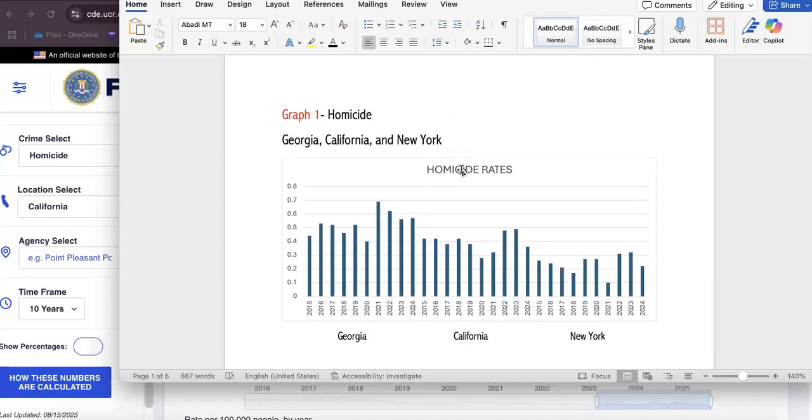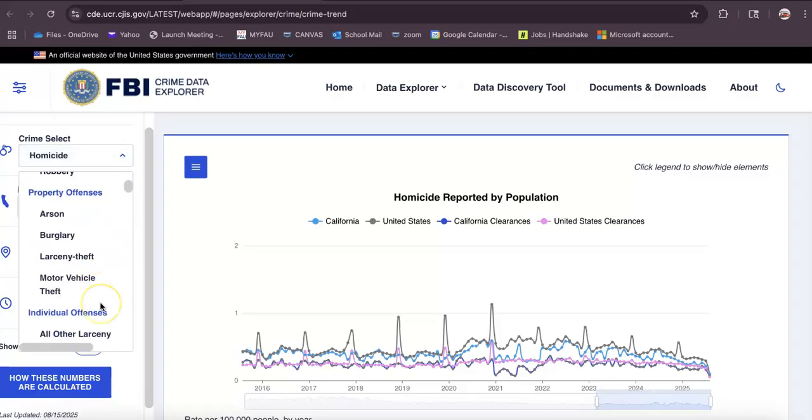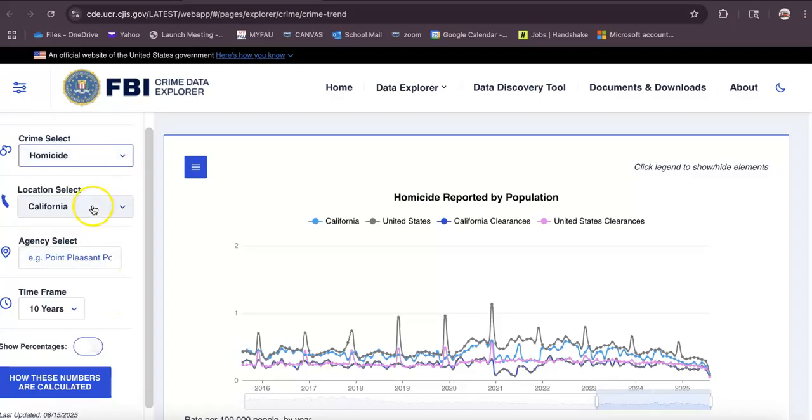So our first example right here, I decided to go with homicide. All these rates have come from the FBI Crime Explorer data website. As you can see right here on the left side, there is where you can set what you prefer. I did homicide in California for the span of 10 years. These show all your rates throughout that entire time and even ones before.